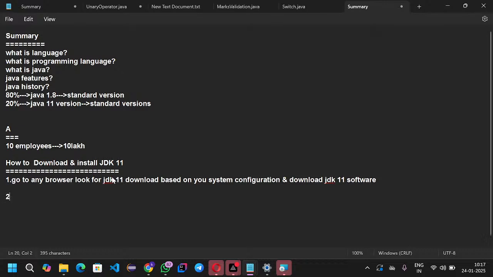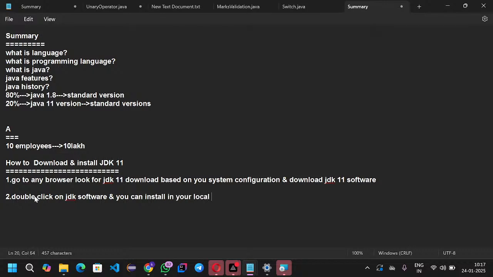Next, step number two: in the download location, double click on the JDK software and you can install it in your local machine.